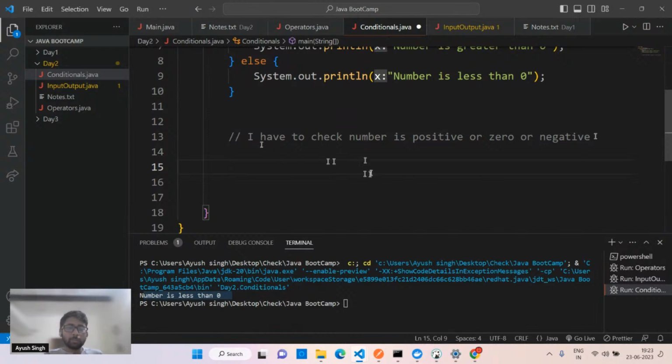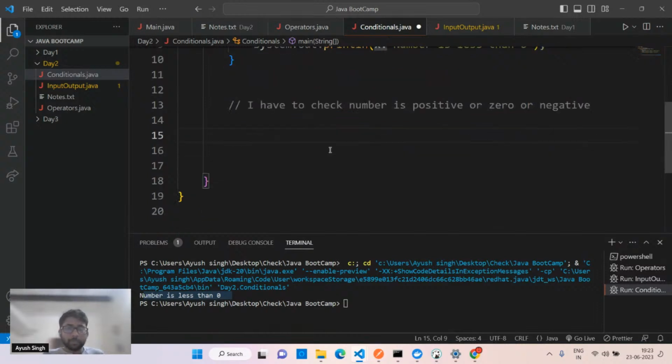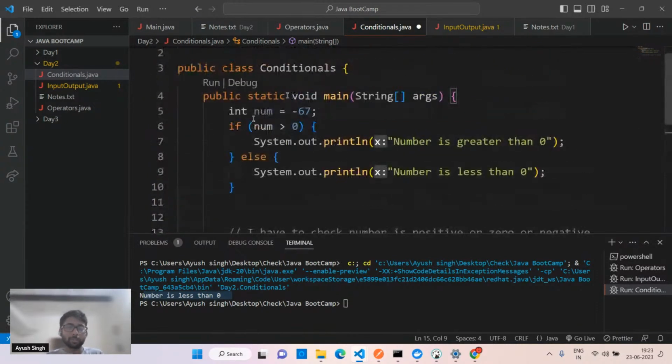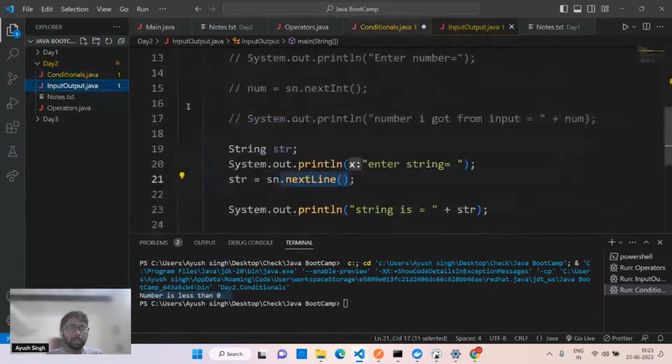Okay, so just tell me this part. We can just go to the switch part, right? In here, what is the condition? Let's suppose I have a number, this one only. I have to check this number, minus 67, whatever I have written. Maybe I'll take this example.